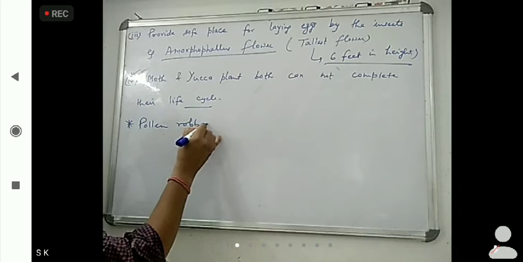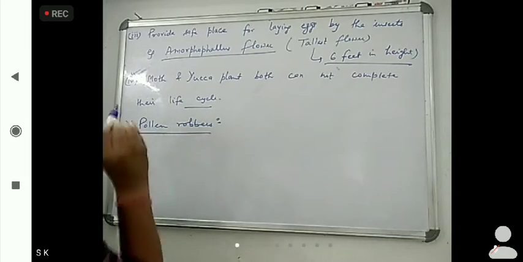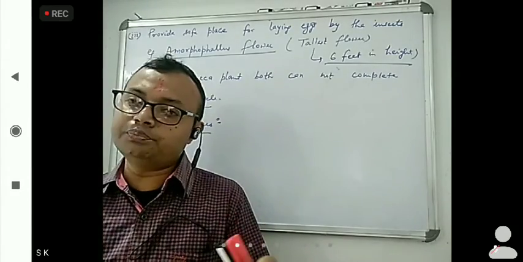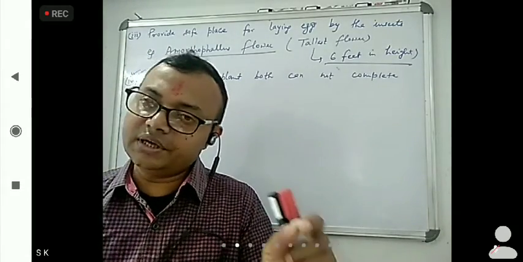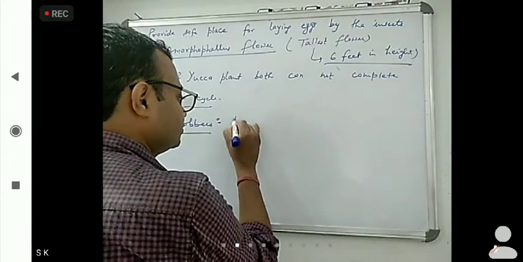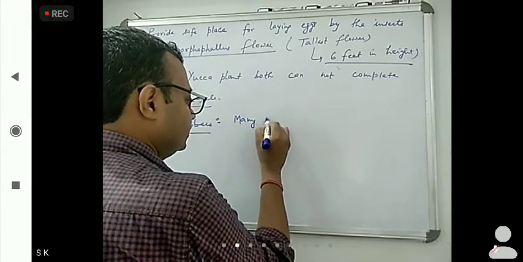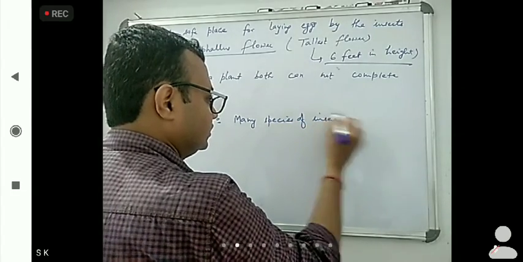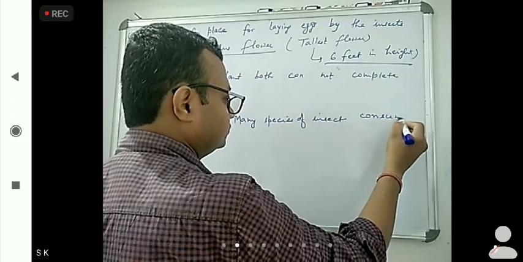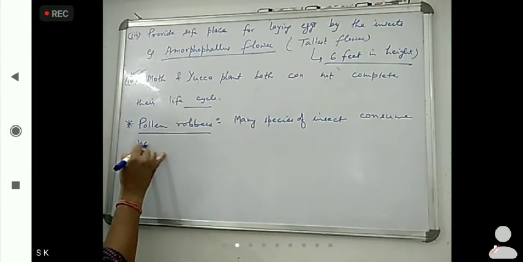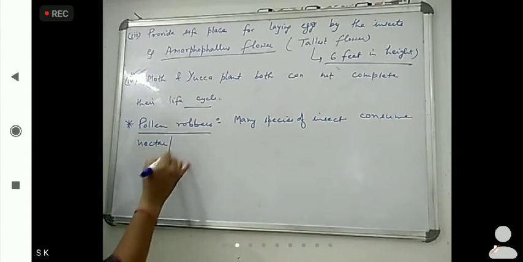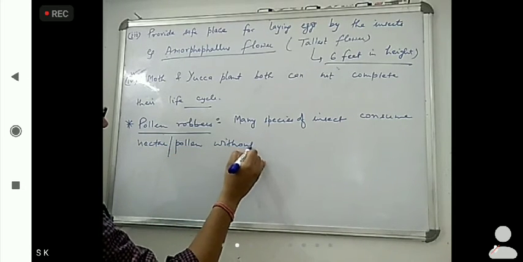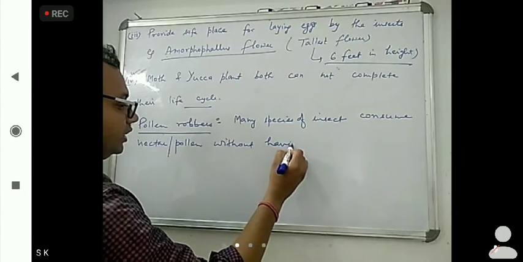Many species of insect consume nectar or pollen without bringing about pollination.